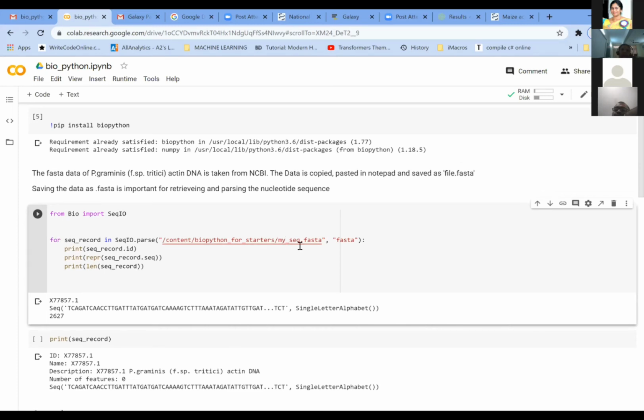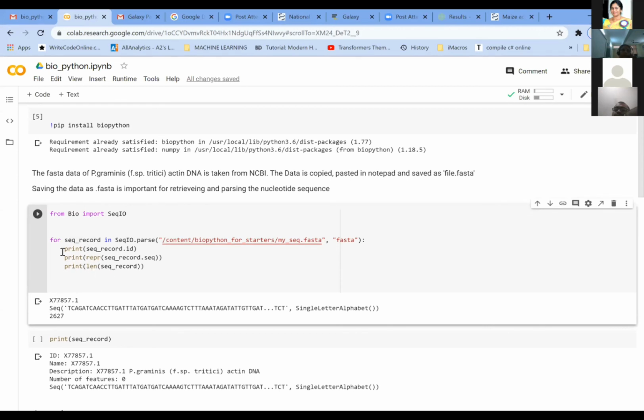And here you are talking of retrieving the sequence. When you put inverted commas for FASTA, it is called a string. So my_sequence FASTA is the format from where you have to tell the computer from where it has to get the sequence, and give FASTA as the file name, and then you need to print what is the sequence you are looking for and what is the length of the sequence.